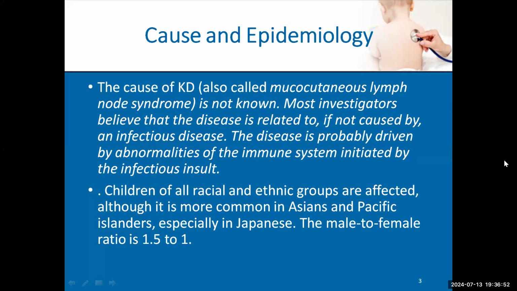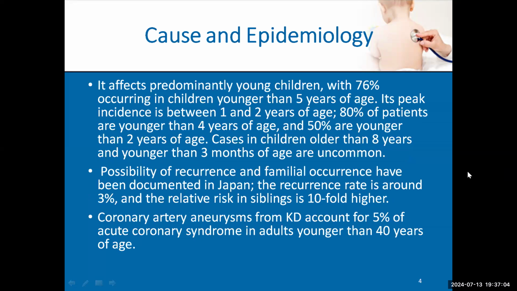It occurs more in Asians, especially Japanese, and the name Kawasaki comes from the one who discovered the disease, called Kawasaki. Male to female ratio is 1.5 to 1. It affects predominantly small children. Kawasaki disease is a disease of children below 5 years of age.